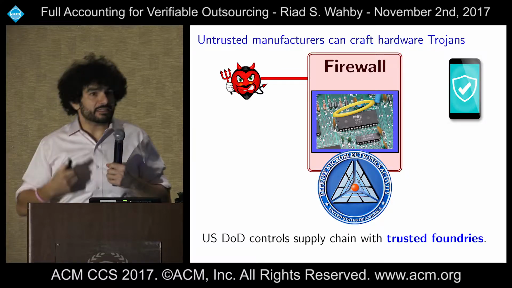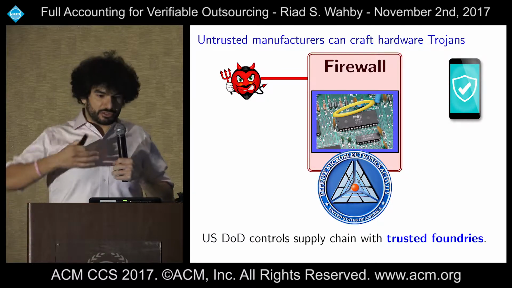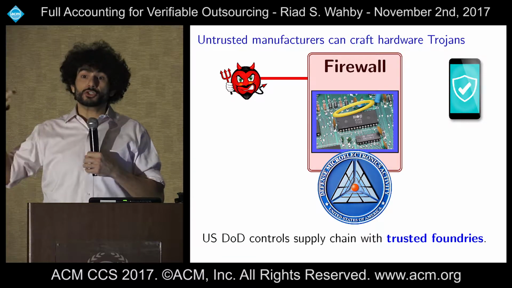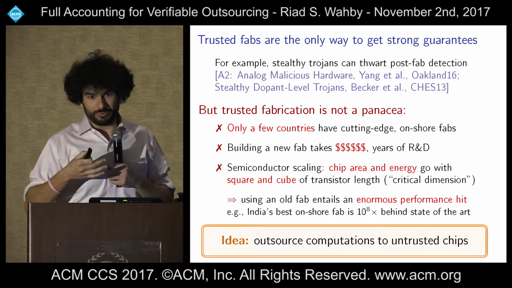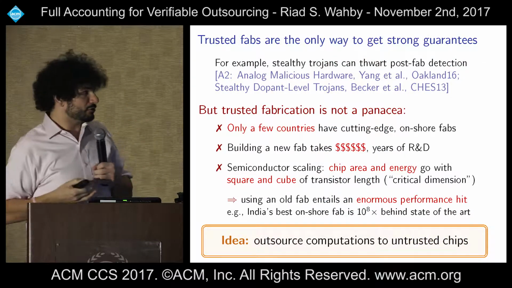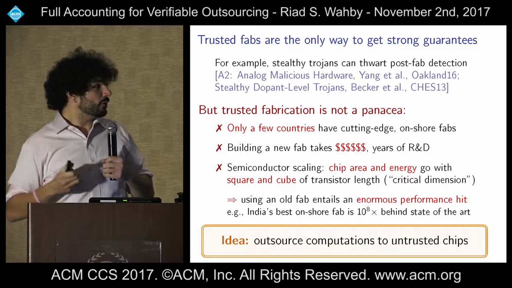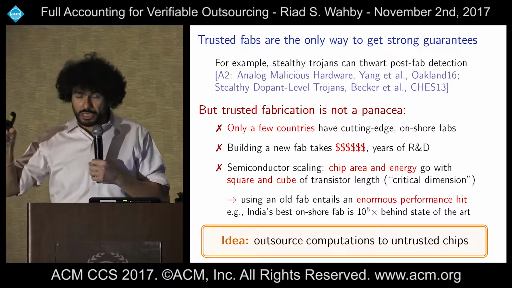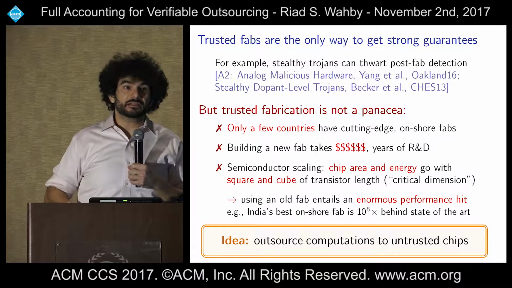And that seems crazy, and it seems extremely expensive, but the reason for it is that there's this active research area of attacking chips, of building these backdoors that are extremely hard to detect. And that research area is very active because there are a lot of ways to do it, and they're all very interesting. So there was A2, which was a malicious CPU. There were these stealthy dopant-level Trojans, which was actually backdooring the random number generator in the Intel CPU. So these are very interesting attacks.